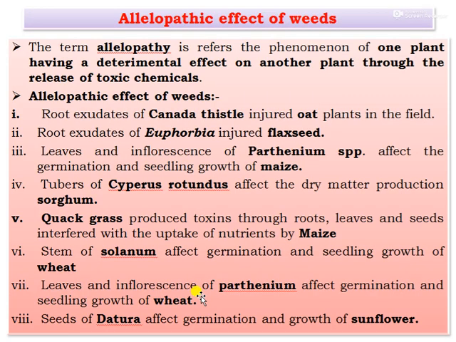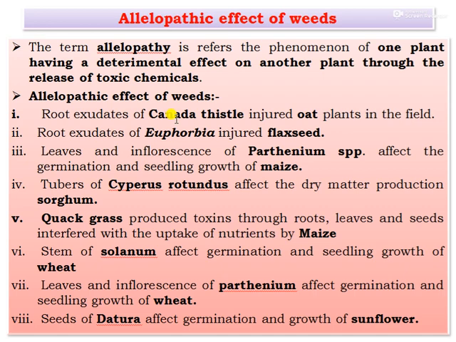Next point, that is allelopathic effect of weeds. The term allelopathy refers to the phenomenon of one plant having differential effects on another plant, or the detrimental and hazardous effects on other plants through the release of toxic chemicals via leaves, stems, or roots. Examples of allelopathic effects of weeds: root exudates of Canada thistle injure the oat plants in the field.